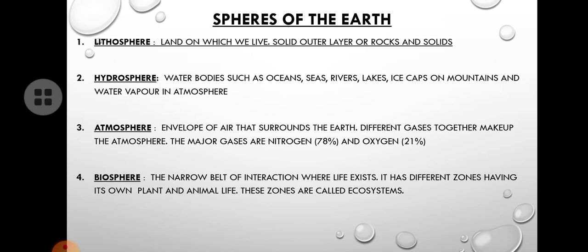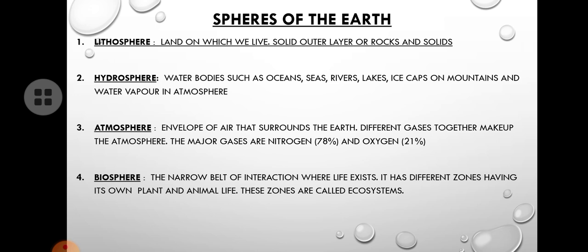So what is lithosphere? Already we studied about this, isn't it? Lithos means, it is a Greek word meaning rock. So the land portion, the solid portion of our earth is called lithosphere. See, the land in which we live, the continents, the place where we built our houses, laying roads, all the continents, countries, they are called lithosphere.